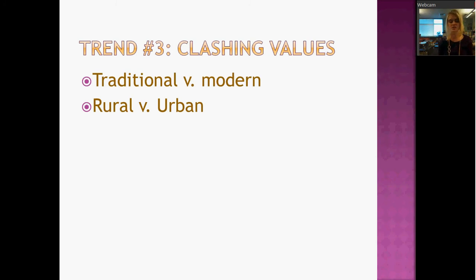So as we start talking about these different values, it's important to know what the values are that we're talking about. Specifically, we're talking about this idea of the traditional America versus more modern America. In traditional America, think more like the conservative politics that we talked about last week, people who want to do things the way that they were before World War I. And then we have the younger generation who are doing things a little bit differently from that. This more modern idea, you'll hear like the idea of the modern woman in this time period as part of that. And a lot of this is very farm versus city, right? So this is rural versus urban.